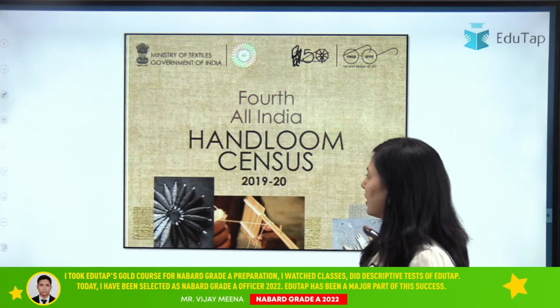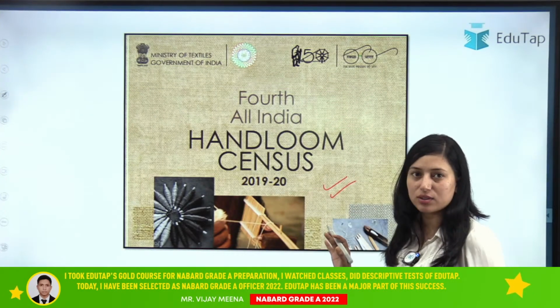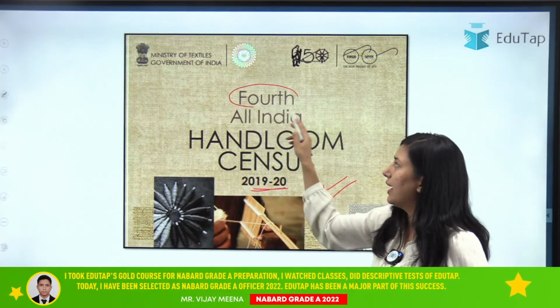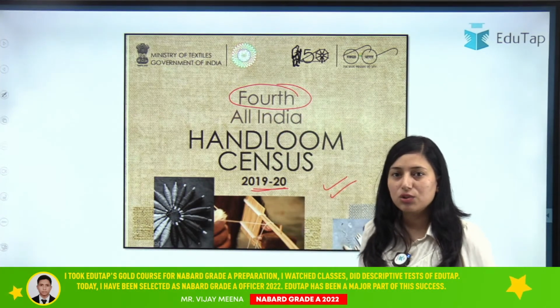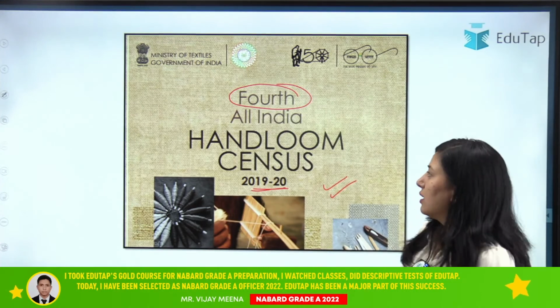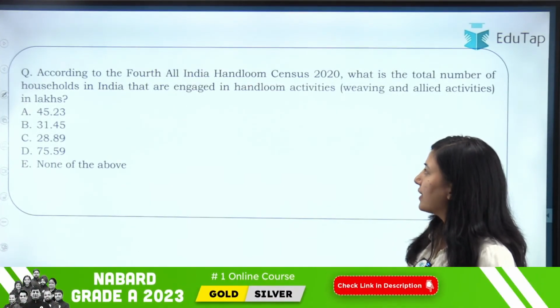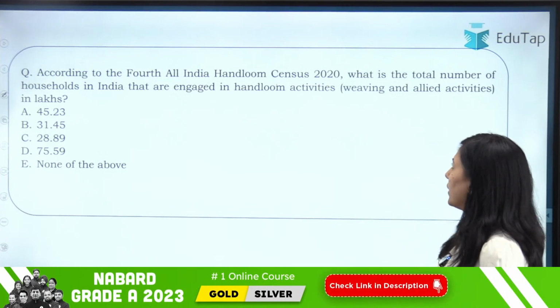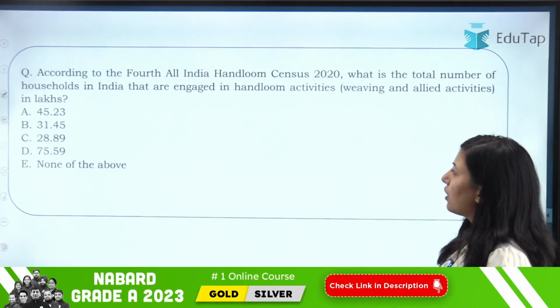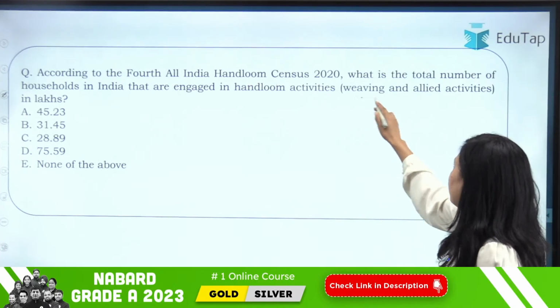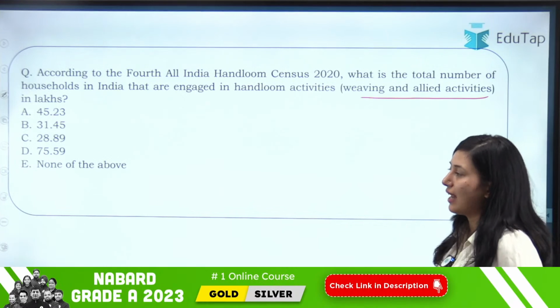Now let's move on to the next census, that is the handloom census. This was released in 2019-20 and this is the 4th handloom census. Clear? Now let's move on to the question: according to the 4th All India Handloom Census 2020, what is the total number of households in India that are engaged in handloom activities, weaving and allied activities, in lakhs?